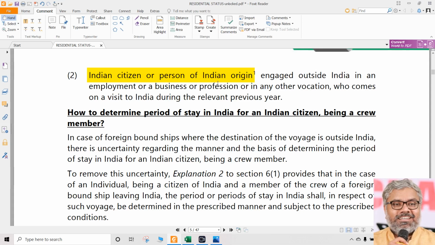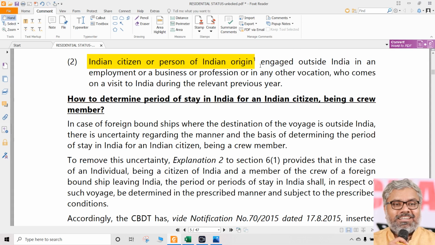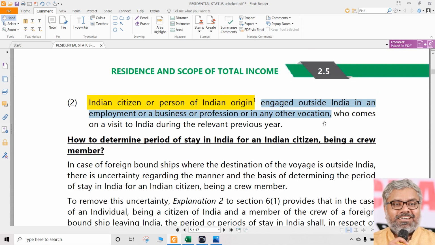But first of all, the name you have to remember: PIO, that is called person of Indian origin, or an Indian citizen. What is he doing? He is engaged outside India in an employment or business or profession or in any other vocation. So we don't care. Means everything is there, no? Employment, business or any other vocation is there. Means he is outside India basically. Don't worry about the other things. Where is this guy normally? Normally he is outside India. Now what is he doing? He is coming on a visit to India during the relevant previous year.